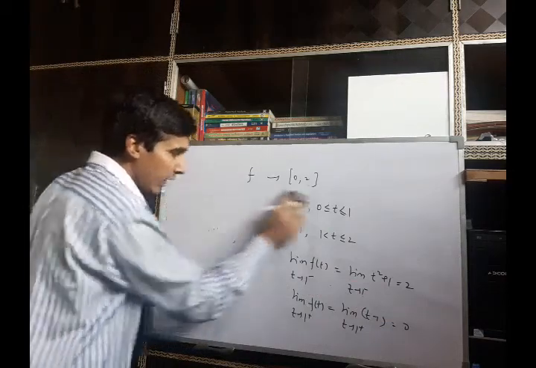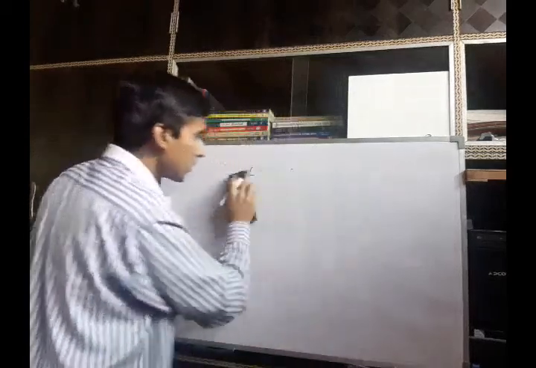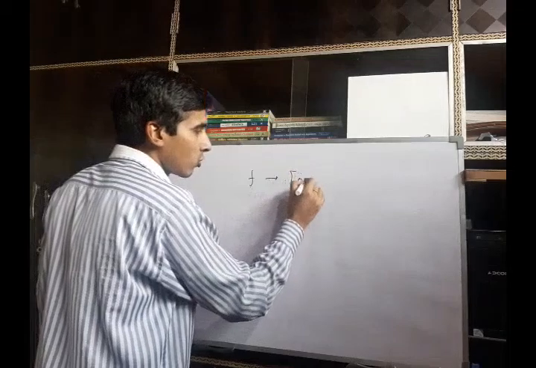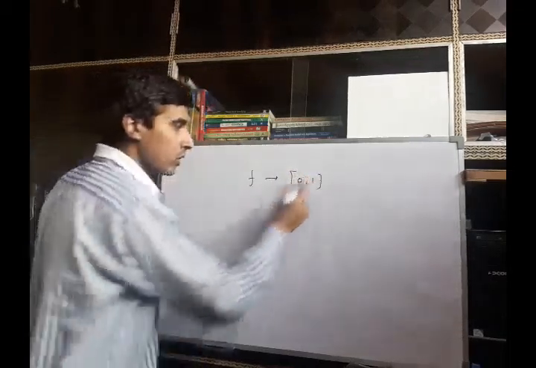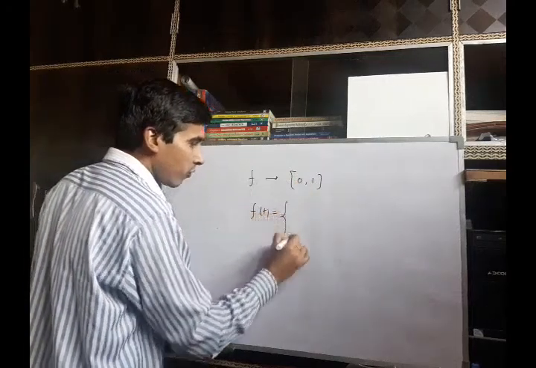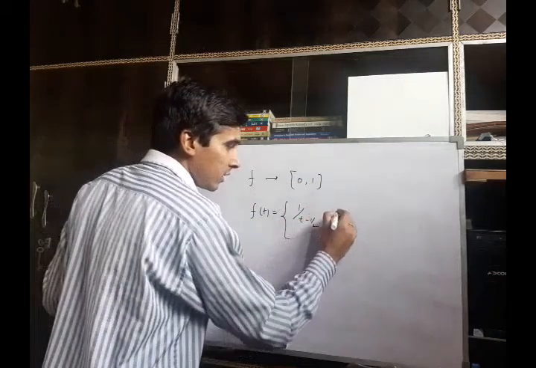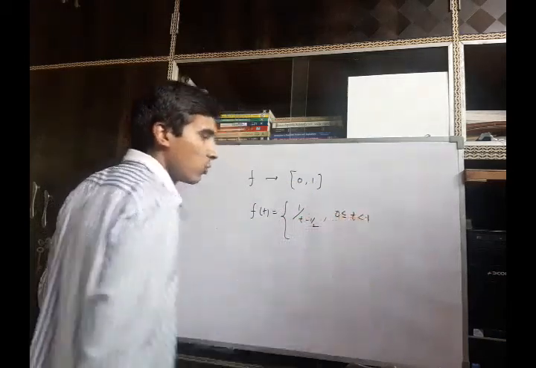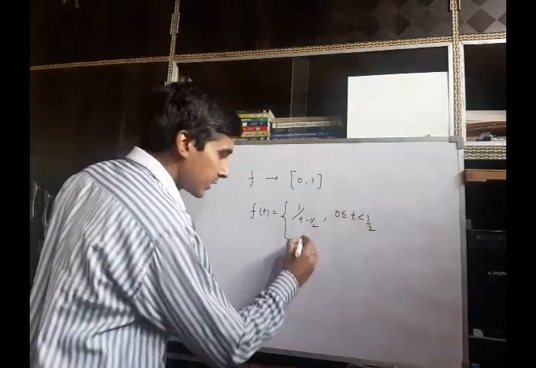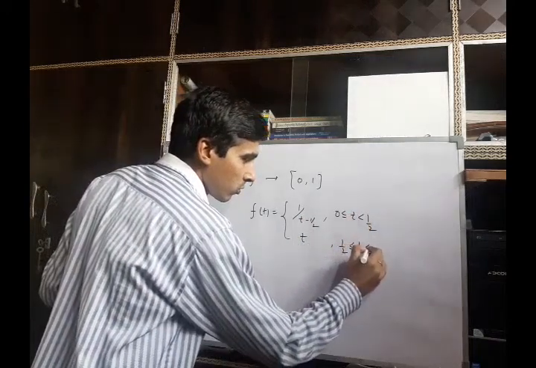Now we consider an example in which the function is not piecewise continuous. Suppose f is defined on the interval 0 to 1, and the definition of the function is f(t) equal to 1 upon t minus half when t lies between 0 and half, and it is t when it lies between half and 1.